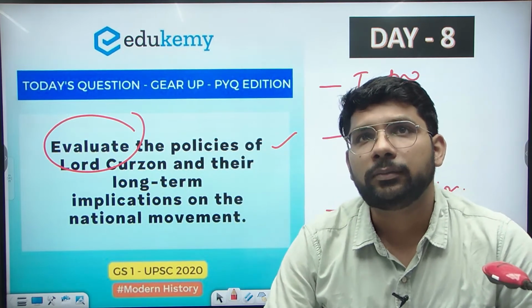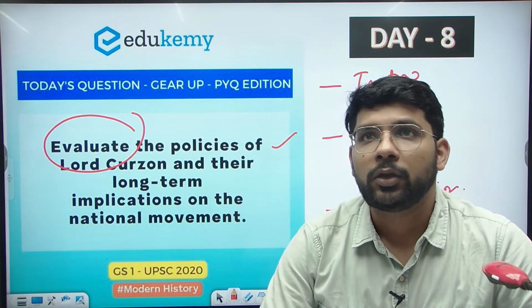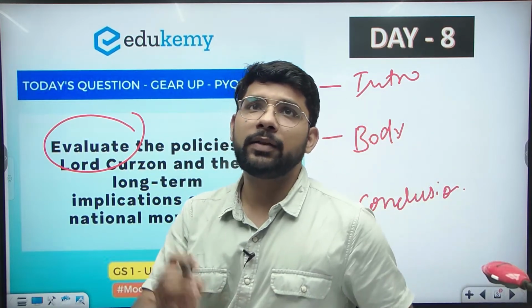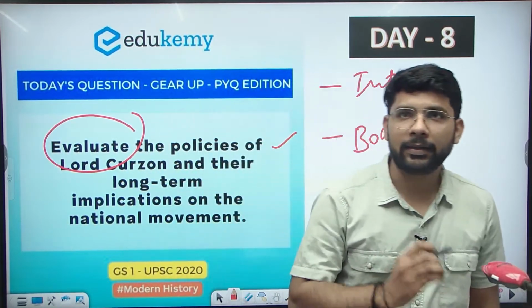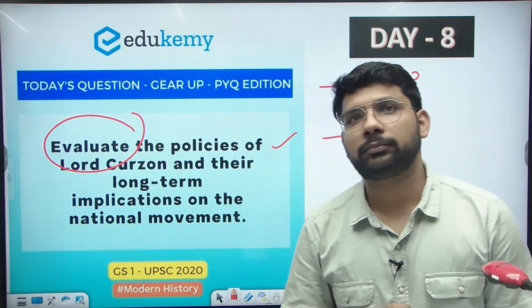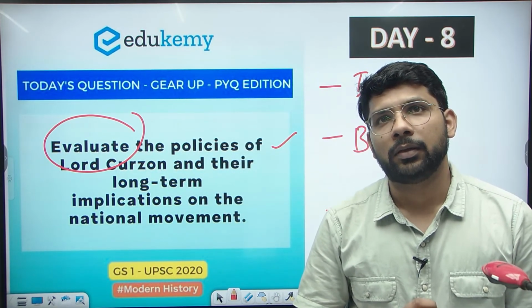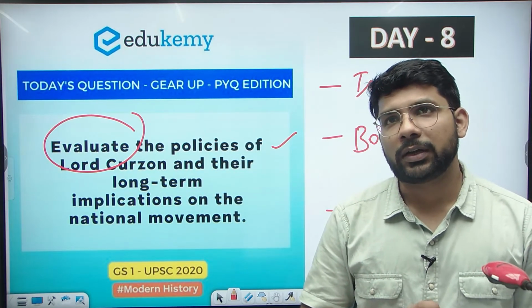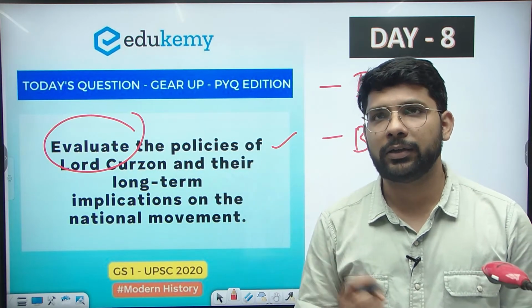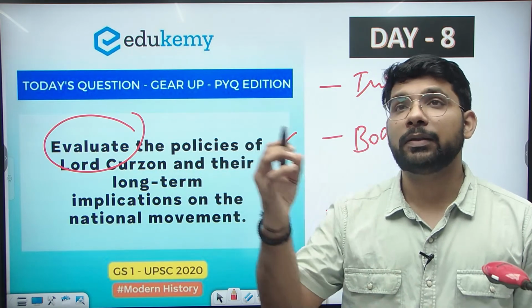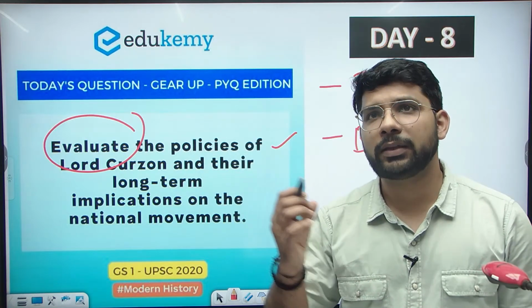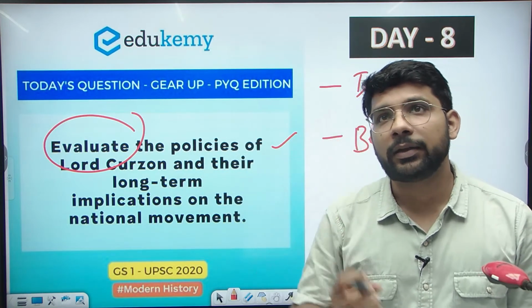In the introduction, you will write that the tenure of Lord Curzon was from 1899 till 1905, and he was very famous for his various reforms in the country. Maybe the Indian Universities Act, maybe the police reforms, and also some other reforms. You can mention this in the introduction.